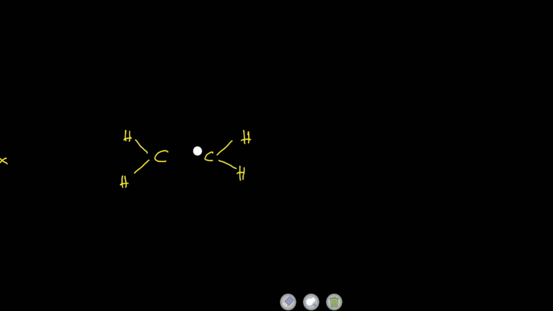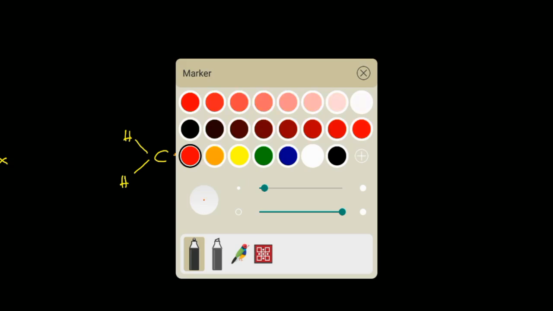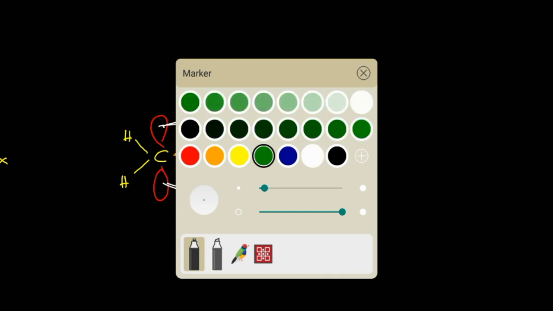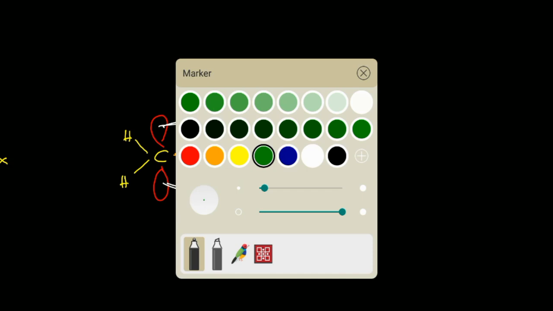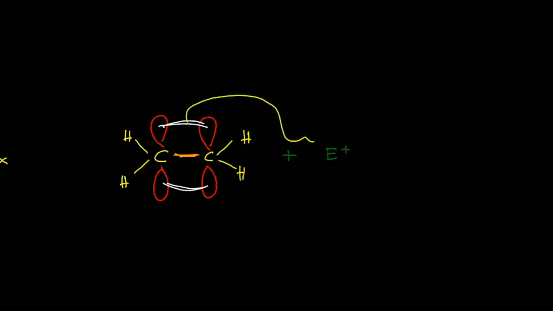Suppose this is a carbon-carbon single bond, and here is the lateral overlapping of the pi orbitals. This bond has pi electron density available to react with an electrophilic center. Suppose I have an electrophile here. The pi electrons themselves attack the electrophile because electrophiles are electron deficient. The flow of electrons should be like this, so the electrophile will be grabbed by your pi bond.